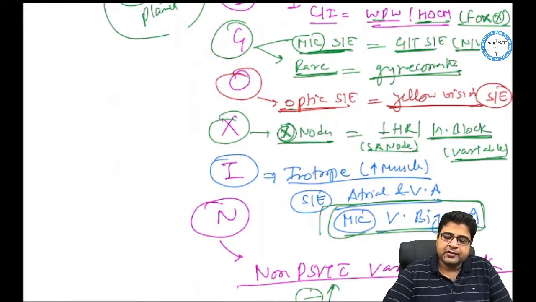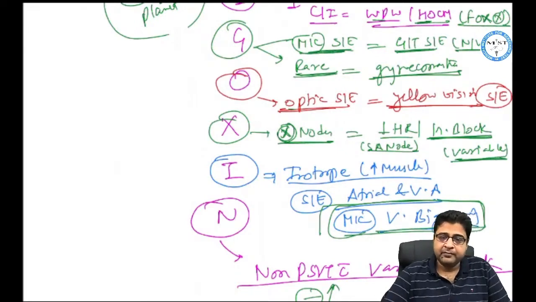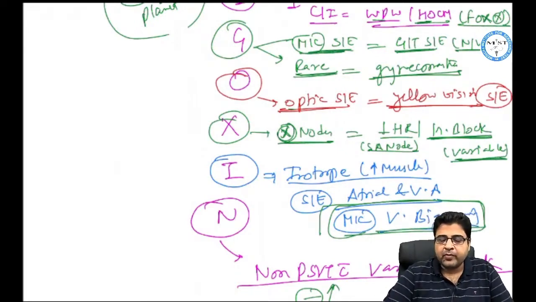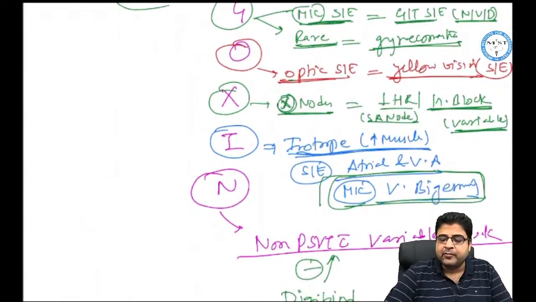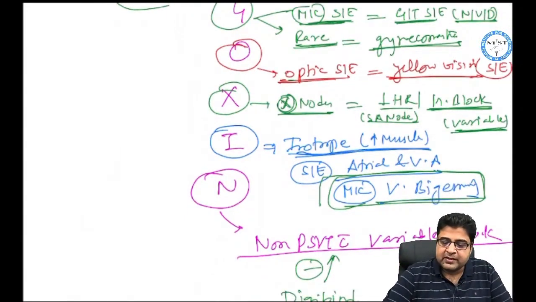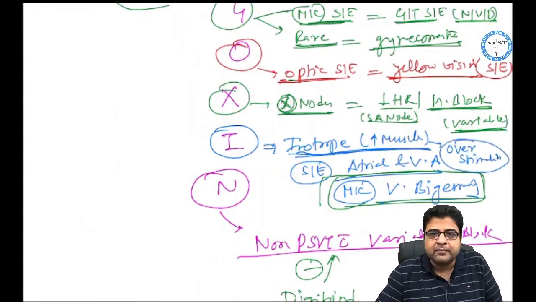So digoxin can cause other side effects like bradycardia and variable type of heart block. Now I stands for inotropic effect. So this medicine is an inotropic drug which can stimulate your muscles. And because this medicine can stimulate your muscles, whenever these muscles are overstimulated, this medicine can cause arrhythmia that starts from cardiac muscles.